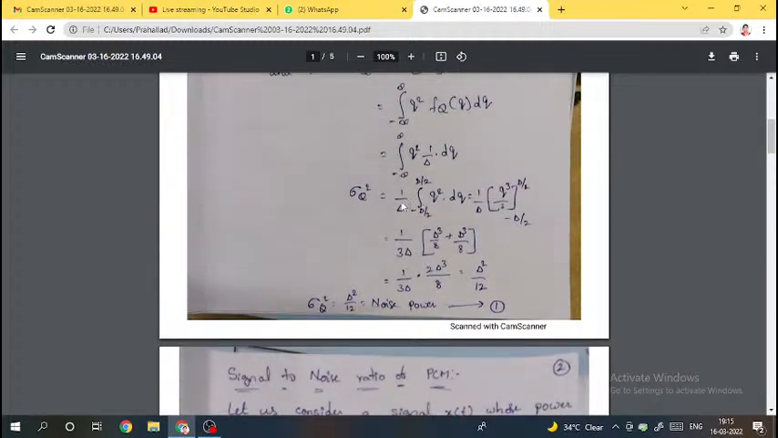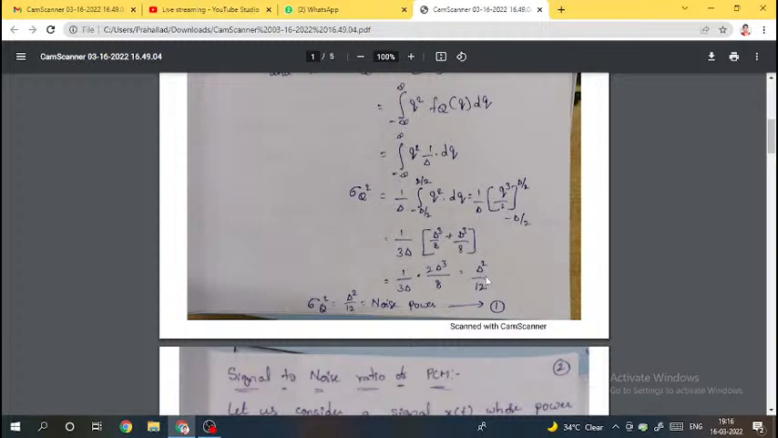So sigma q square is equal to 1 by delta into the integral from minus delta by 2 to plus delta by 2 of q square into dq. You know that the integral of x square into dx is x cube by 3. Likewise, 1 by delta into q cube by 3. Substitute the limits, then you will get delta square by 12. Sigma q square, this we will consider as the noise power.